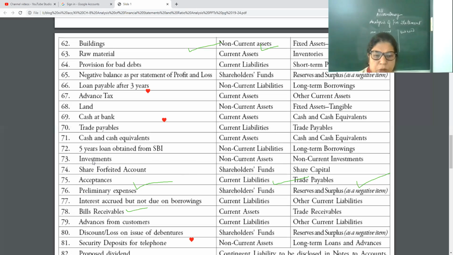And same, investment for a long time period in the SBI or in some other company, that is non-current asset and non-current investment. I try to include all those which are related with your course. Forfeited is shareholders fund and share capital. Acceptance means bills payable, and bills receivable. Bills payable are current liabilities included in trade payable, and bills receivable are current assets included in trade receivables.